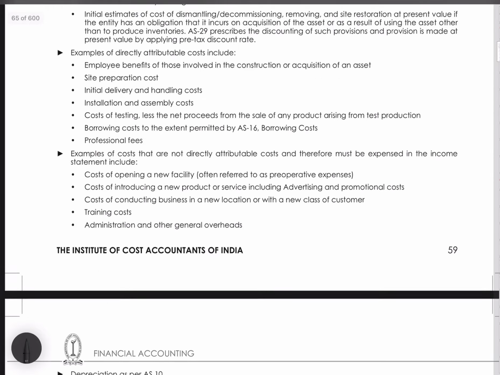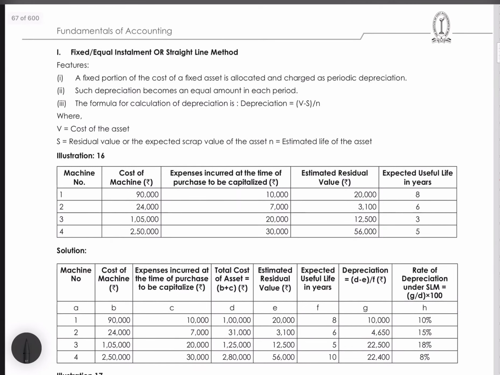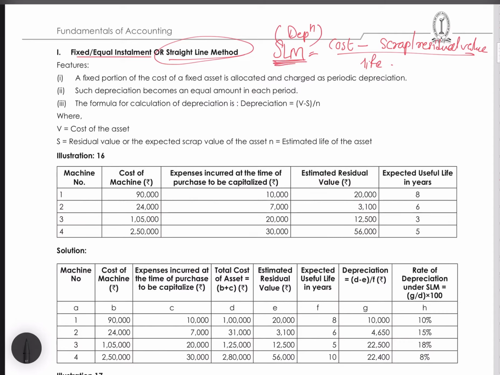Coming to the types. First is the fixed installment or straight line method. Normally it will be used as straight line or SLM method. What does it mean? The SLM method believes that the asset is depreciated over its life at the same value. So the formula becomes cost minus scrap or residual value divided by life. So what you get is straight line method based depreciation.